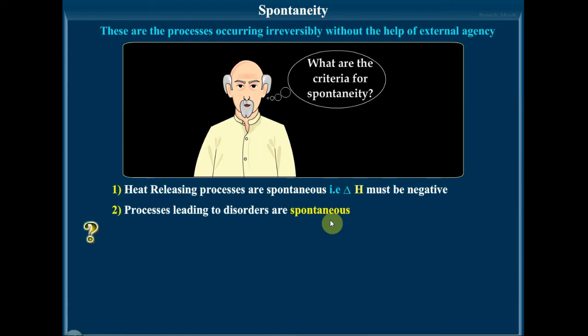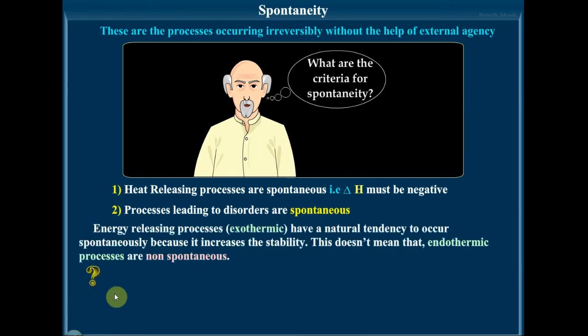Every system has a tendency to attain a state of maximum stability. Therefore, it has been found that a more disordered state may be related to more stability. Hence, the tendency of various systems to acquire a more disordered or more random state may be responsible for the spontaneity of the process.